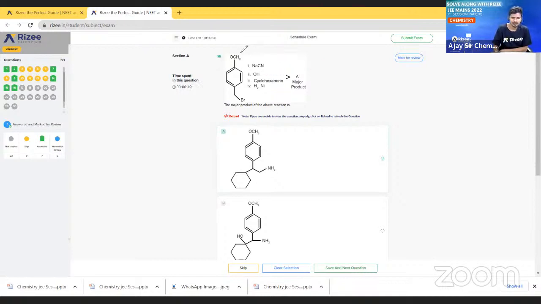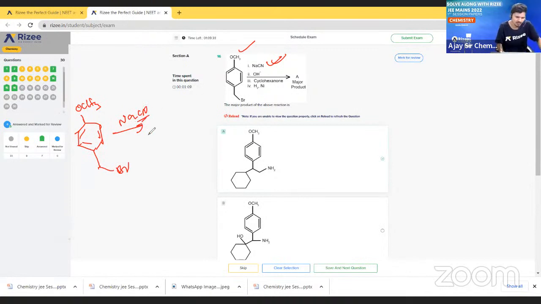See here, this is what? Benzene. Here benzene is there. Okay, and here OCH3 is there, and here Br is there. First of all we have to react with NaCN. So what is this reaction? This will follow a nucleophilic substitution reaction, SN. So what will happen in a nucleophilic substitution reaction?